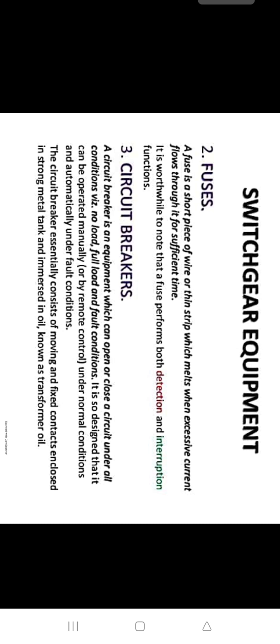So it is designed so that it can be operated manually or by remote control under normal conditions and automatically under fault conditions. The circuit breaker essentially consists of moving and fixed contacts enclosed in a strong metal tank and immersed in oil, also known as transformer oil.